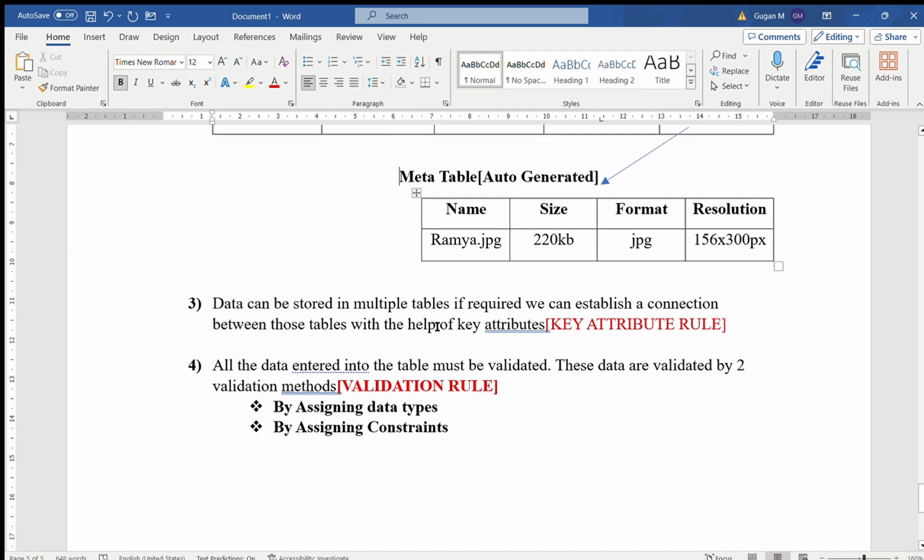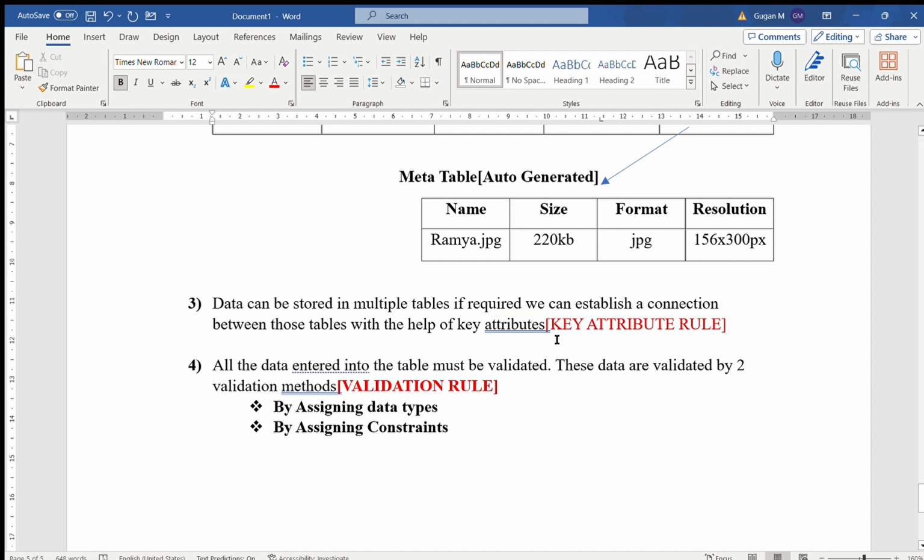We can store the data in multiple tables, and if required, we can establish a connection between the tables by using key attributes.